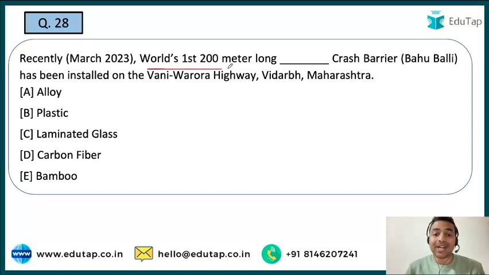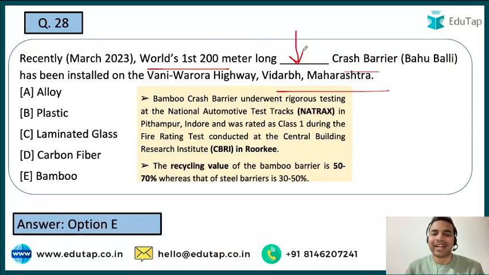Here you can see that world's first 200-meter long crash barrier has been installed. तो ये जो क्रैश बैरियर है कहाँ पर इंस्टॉल हुआ है? It is installed in Vidarbha, Maharashtra, and you are required to tell me that basically what exactly this crash barrier is made of. Is it alloy, plastic, laminated glass, carbon fiber and bamboo? So guys, आप सभी यहाँ पर alloy या फिर प्लास्टिक के बारे में सोच रहे होंगे, but the right answer is option E, that is bamboo.